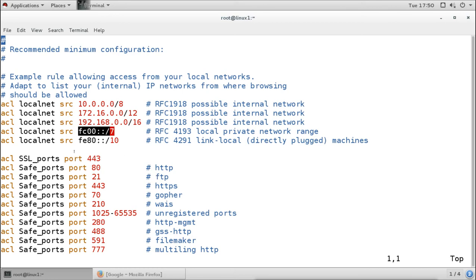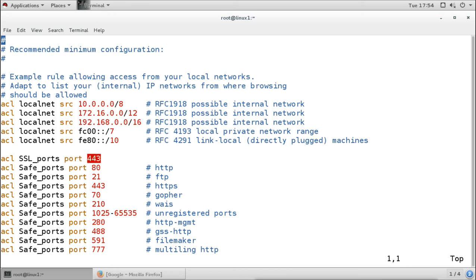Now the list is defined: localnet is a list where we have all these source IP addresses defined. Now what do we do with the list? Here it is defining the list name SSL_ports, and it is using the option port, and here it is giving the port number, that means the SSL port.